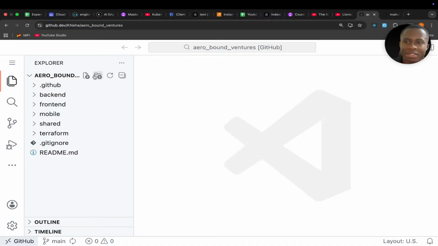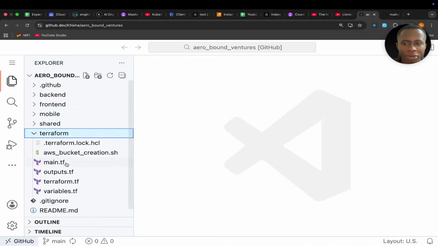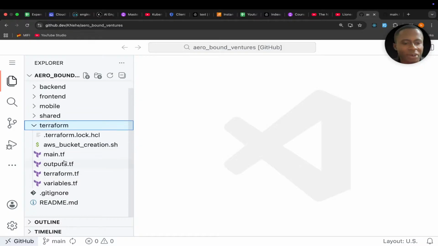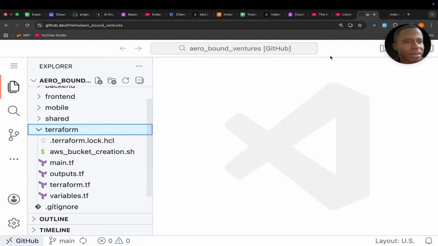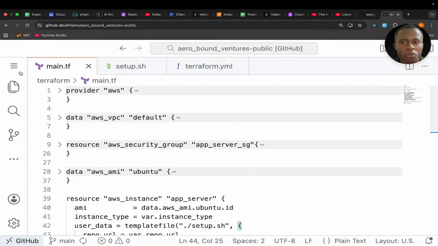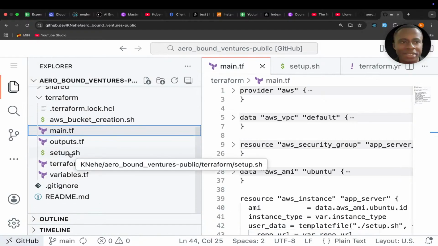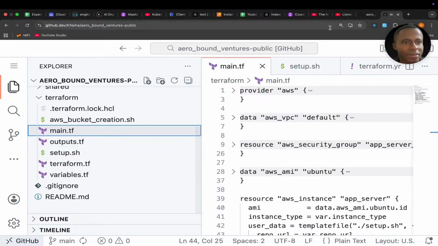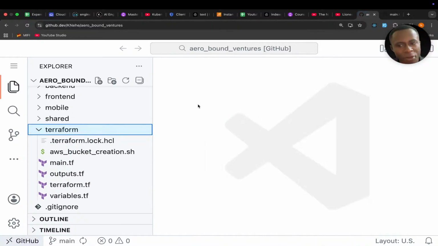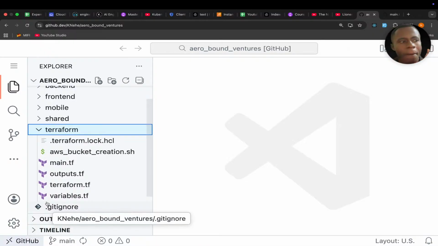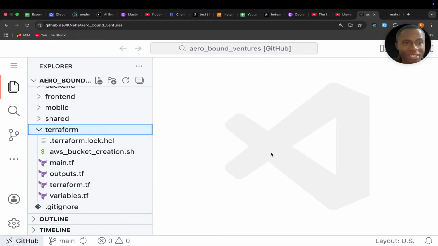It's very direct. So I'm going to show you, I'll go now to Terraform, okay? So you see in this private repo, okay? Look at this. Right now, the setup.sh is not there, okay? If I go to this other repository, the public one, you see that there's a setup.sh, okay? So I've removed it. It's not there, okay? And now, like I've said, I'm going to make sure that the code in the private repo matches the one in the public repo, because at least this is something that is important and I shouldn't keep it, okay? Shouldn't keep it.